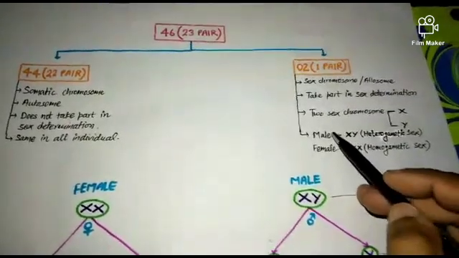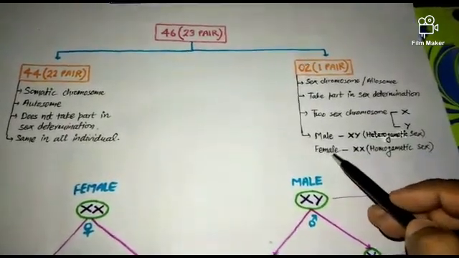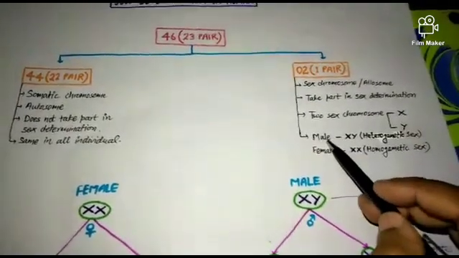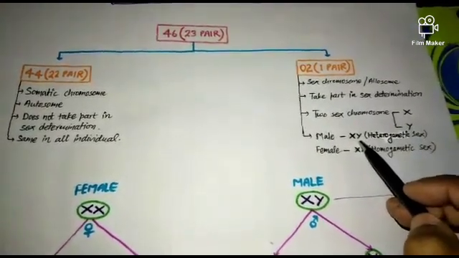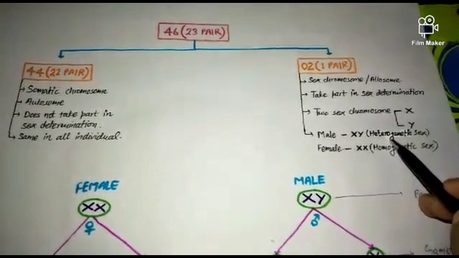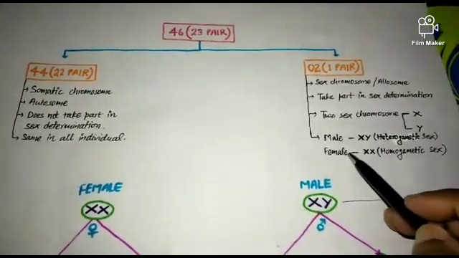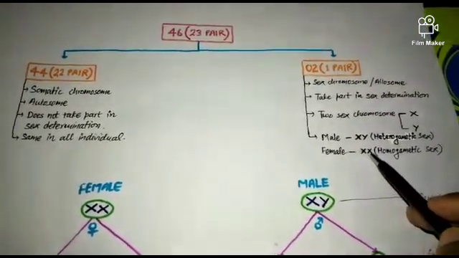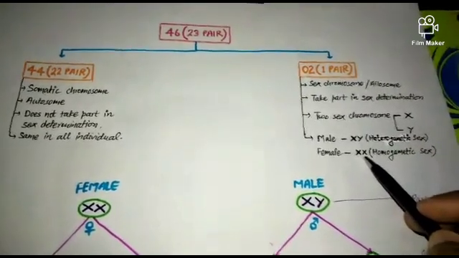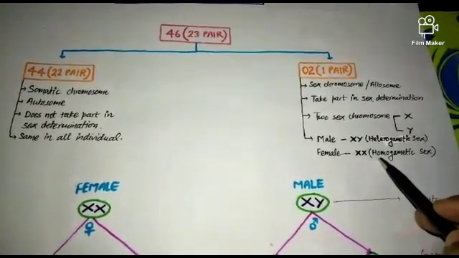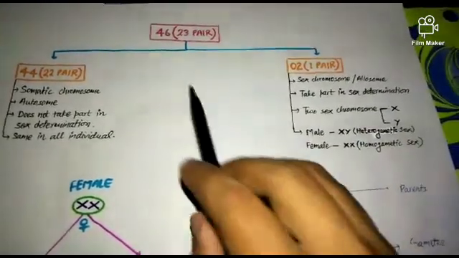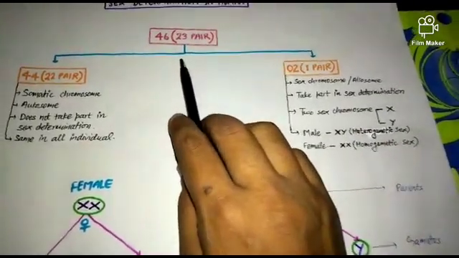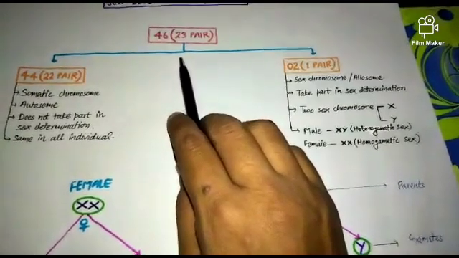When we discuss male and female individuals, in the male the X and Y chromosomes are present, which is considered the heterogametic sex, and in the female the X and X are present, which is considered the homogametic sex. So we have completely discussed chromosomes and their two categories.